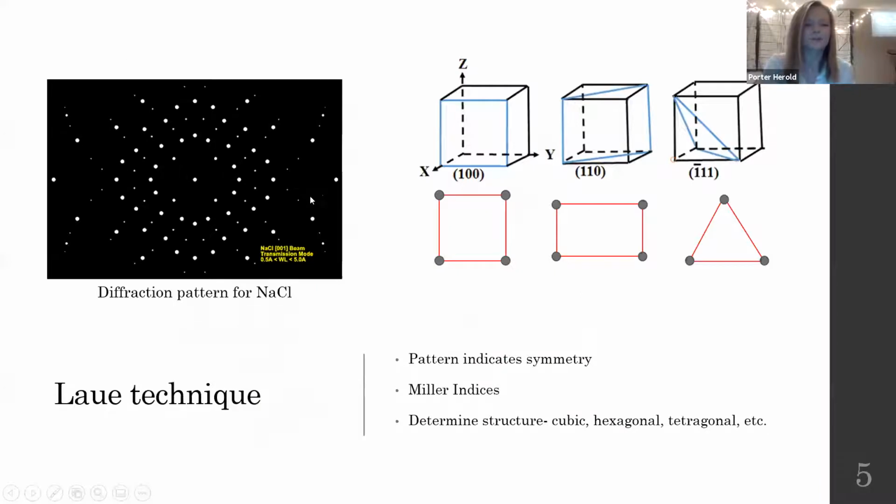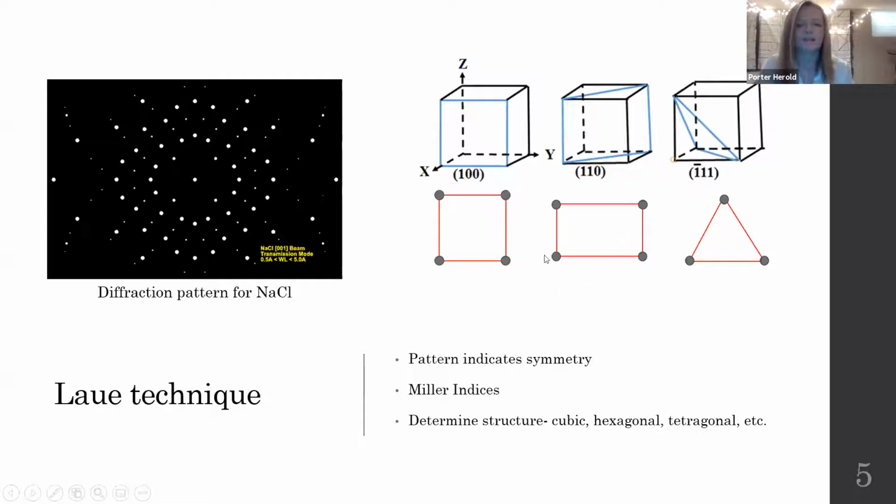Looking a little closer, this is the diffraction pattern for sodium chloride, or just table salt. Obviously we don't just do this because it looks pretty. There's a reason: we can get information about the structure from this diffraction pattern. In some cases, the symmetry of the diffraction pattern can indicate the symmetry of the crystal structure, the unit cell.